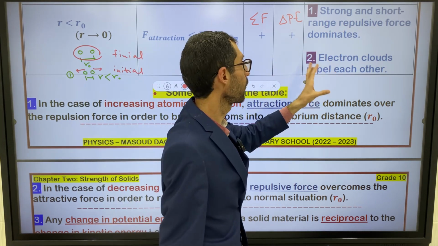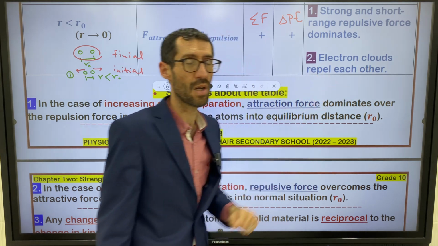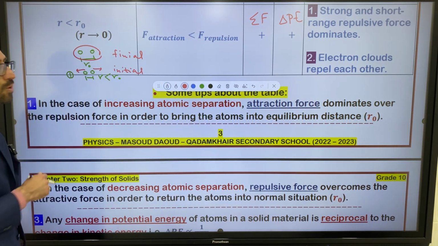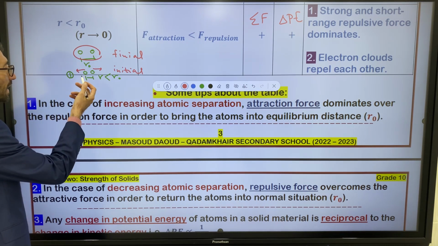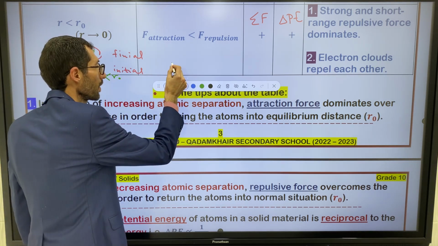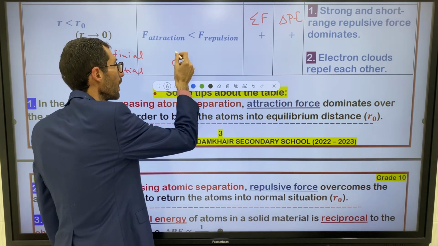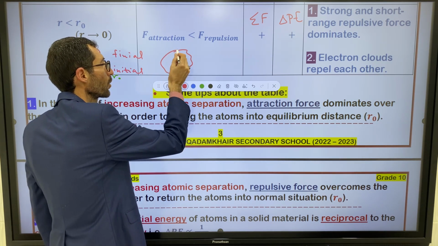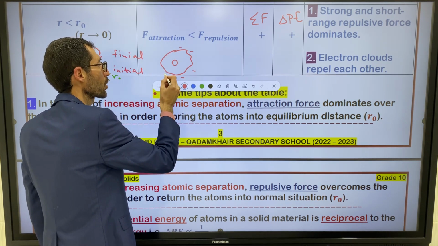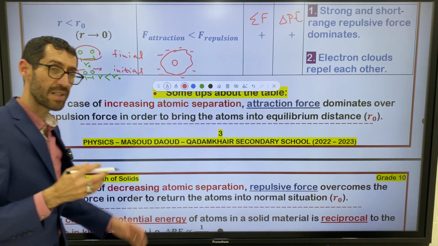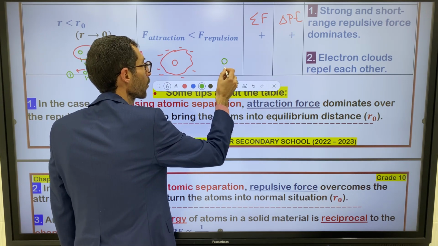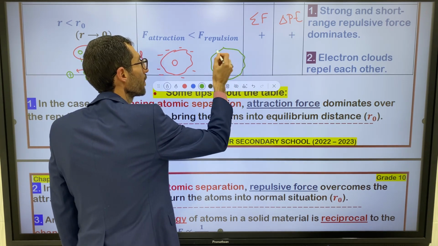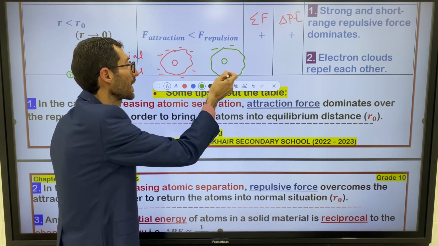The second consequence: electron clouds repel each other. Electron clouds in this situation repel each other. Let me draw an electron cloud. This is the first atom, for example, and this is its electron cloud. I told you, the electron cloud carries a negative charge, and this is the second atom, and this is the electron cloud of the second atom.